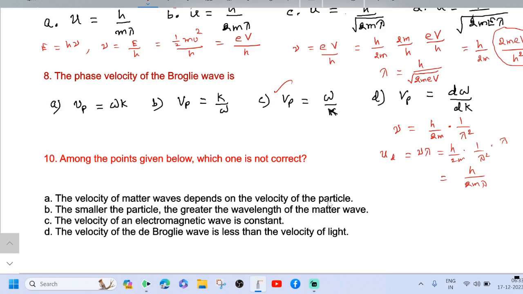This is also correct. See the third point, the velocity of an electromagnetic wave is constant. This is also correct. See the fourth point, the velocity of the de Broglie wave is less than the velocity of light. This is not correct. So option D is our answer, because the velocity of the matter wave is equal to c square by v, greater than the velocity of light.